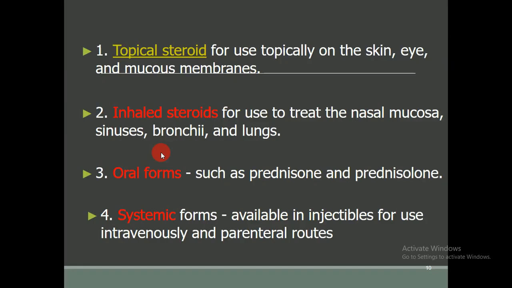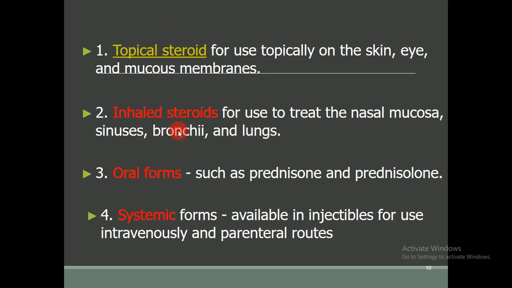Now come toward the basic classification of the corticosteroids. The first one is topical steroids. Topical steroids are used topically on the skin. It means those corticosteroids which are available in cream form, lotions, gel form, and ointment, so they can be directly applied on the skin, eye and mucous membrane. The second one is inhaled steroids. Inhaled steroids are used to treat the nasal mucosa, for example sinuses, bronchi and lungs. The third one is oral form.